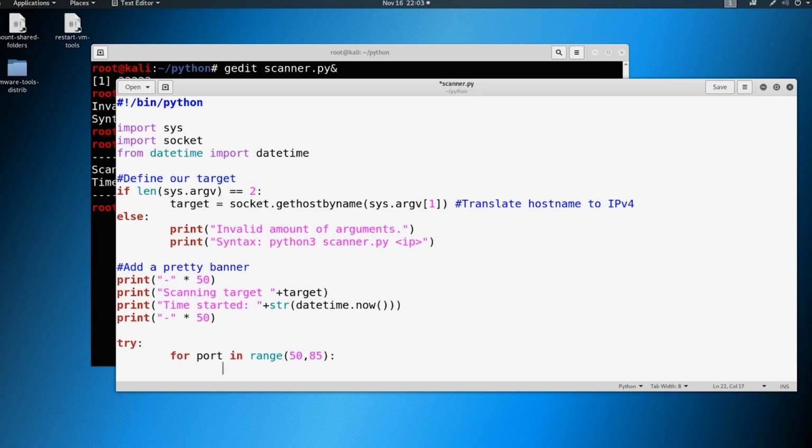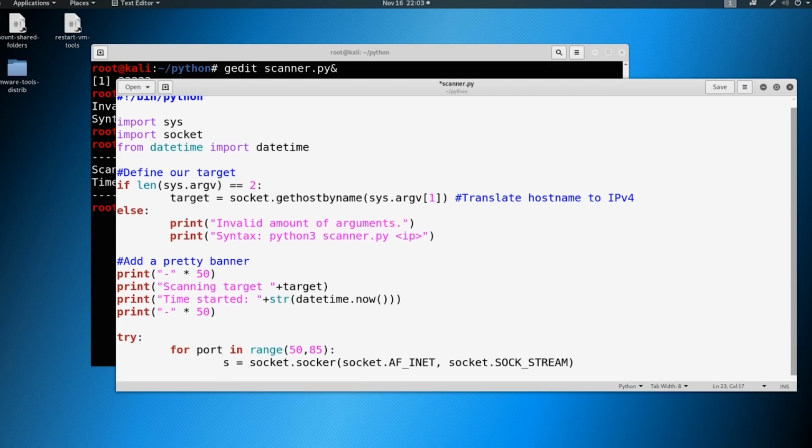So on top of this, let's add in some familiar language. We're going to say s equals socket.socket, and then socket.AF_INET, comma, socket.SOCK_STREAM. Remember, AF_INET is IPv4, SOCK_STREAM is our port.